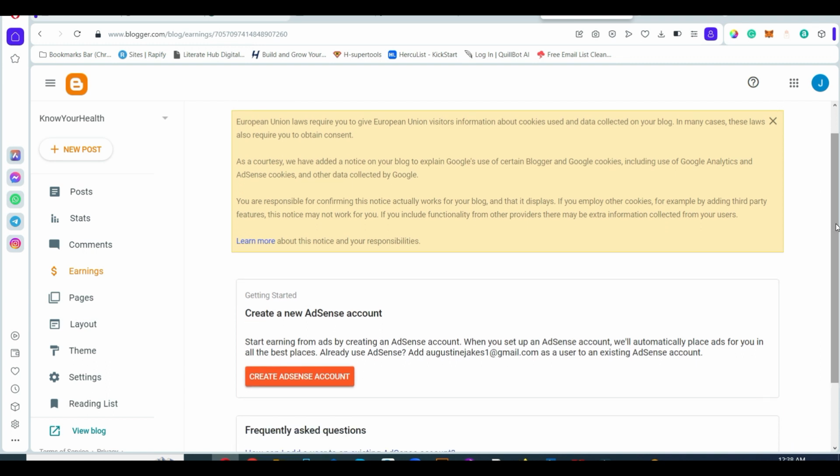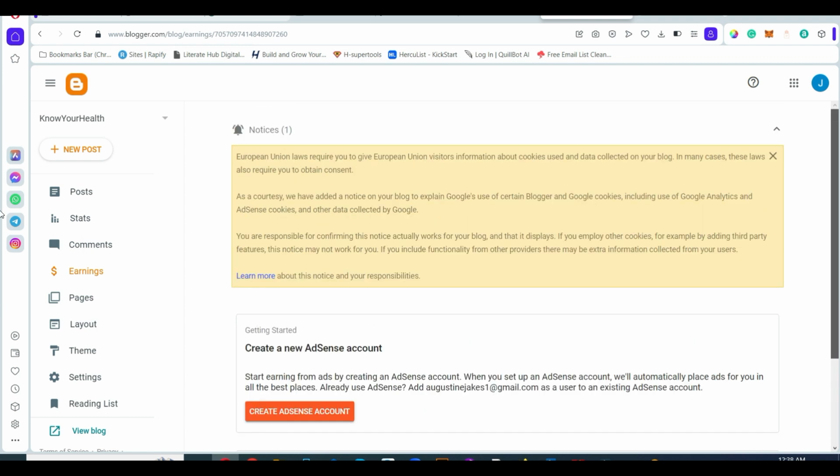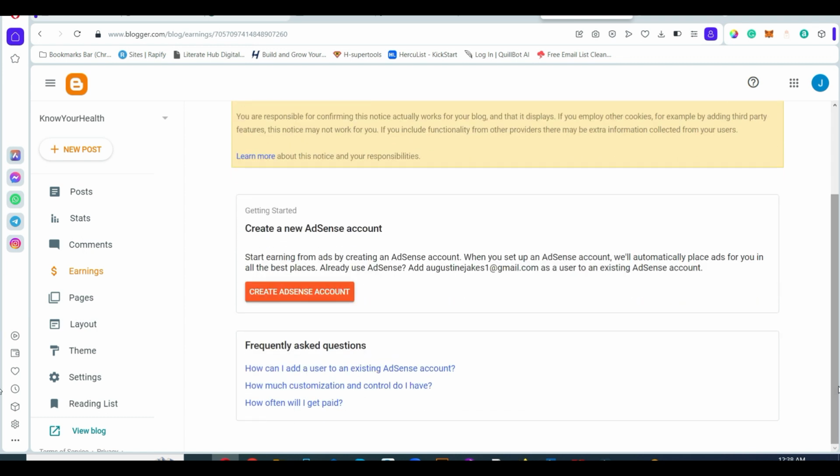But before you create your AdSense account, I will advise you to have about 20 articles on your blog, so that Google will be able to go through your site and see there is content there, and be able to accept and approve your Google AdSense request. That's the best way to do it.